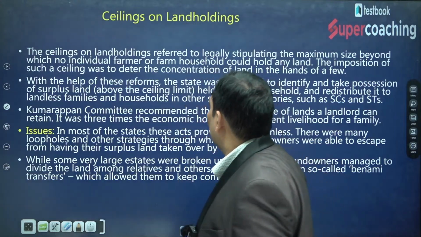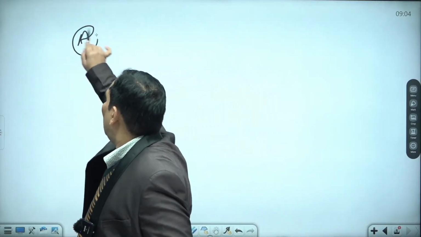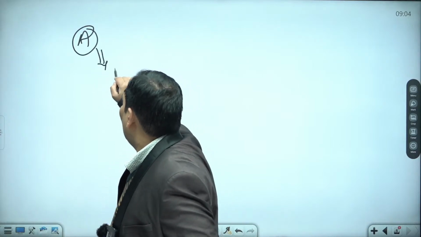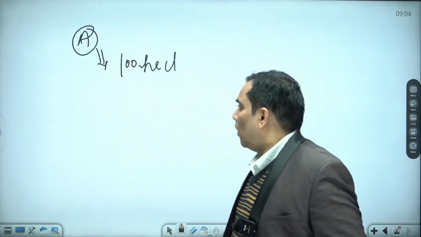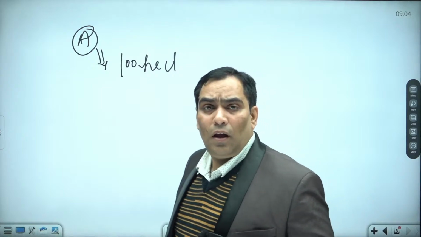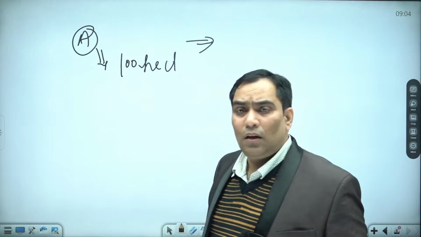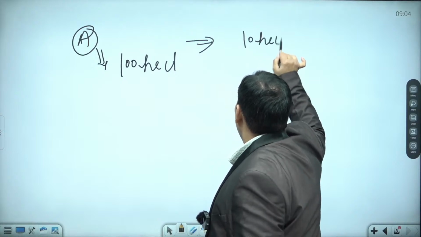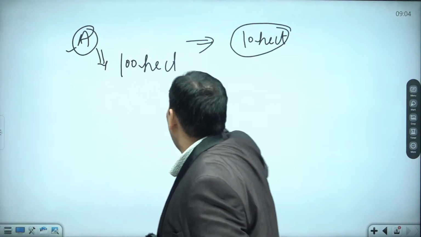Suppose A is a big landlord and he owns 100 hectares of land. Now, as per the government land ceiling act, any family can hold only 10 hectares. So A can hold only 10 hectares.